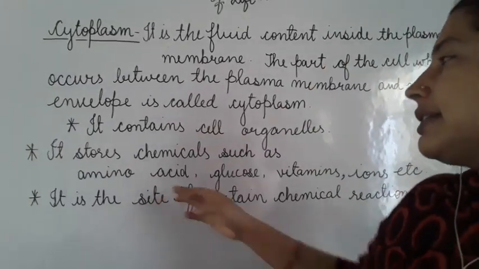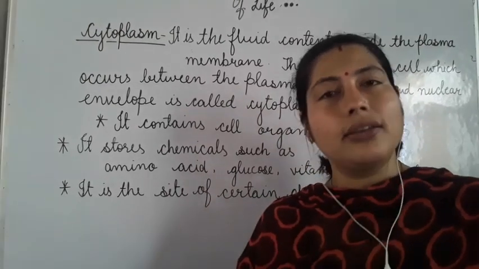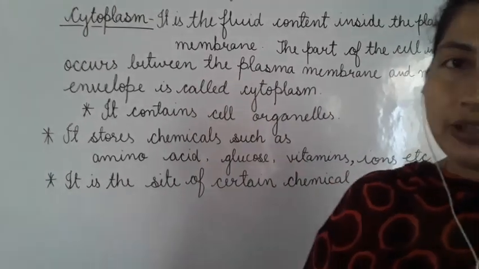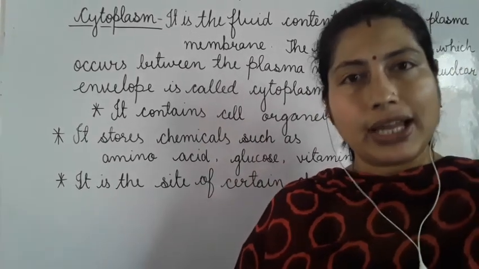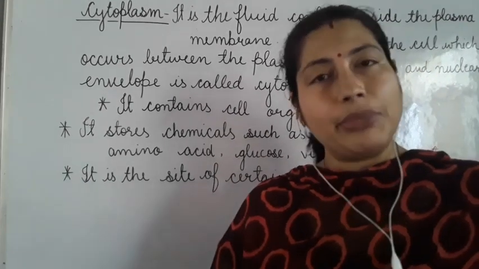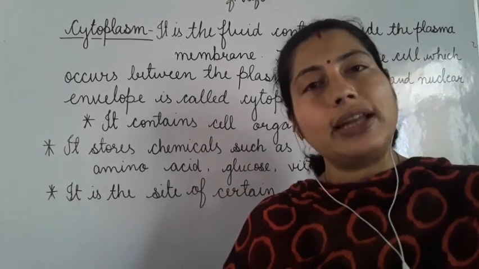And next, this is the site of certain chemical reactions which occur in the cell. So, cytoplasm contains cell organelles, and this is the site of certain chemical reactions, and it stores chemicals such as glucose and amino acid, vitamins and ions.